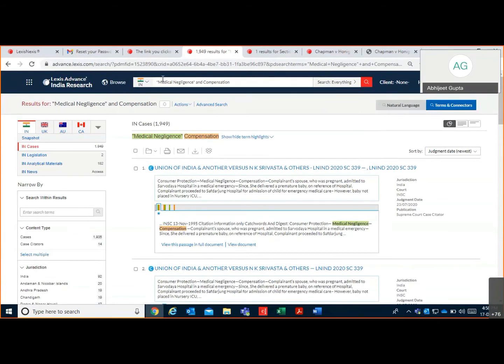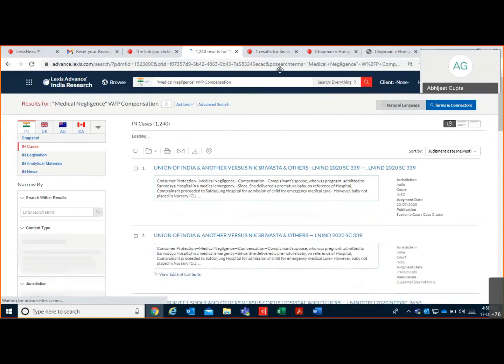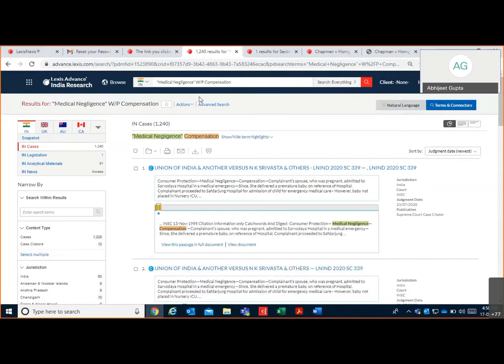Right. Now I can replace AND with W forward slash P. So here W forward slash P stands for within same paragraph. When I do a search, from 1949 results, it goes down to 1240 and it shows only those cases or commentaries or legislation where medical negligence is available with compensation within same paragraph.